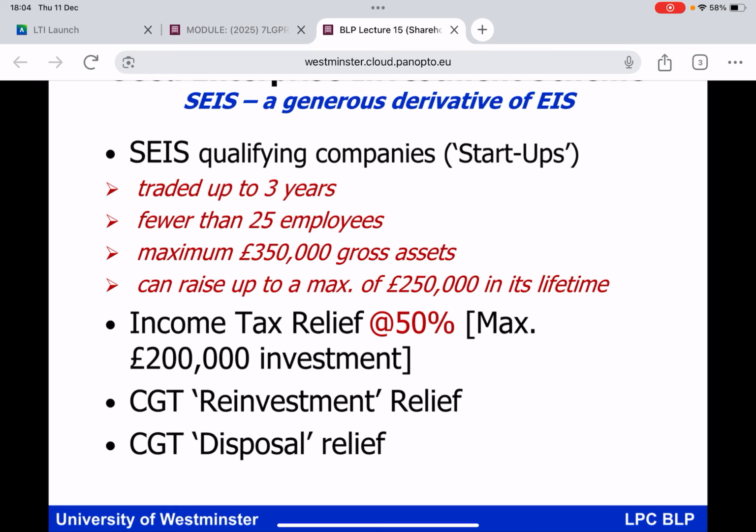It has got some relatives in the world of tax. SEIS, I call it a generous derivative of EIS. In many respects, it's almost like EIS's younger brother or younger sister. This one is aimed at startup companies. Look at the criteria for a company to qualify for SEIS.